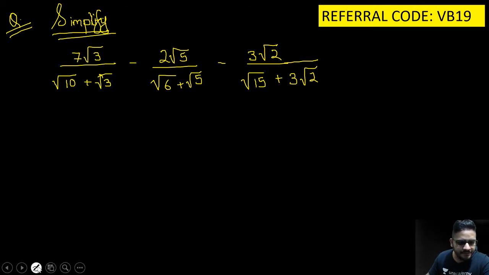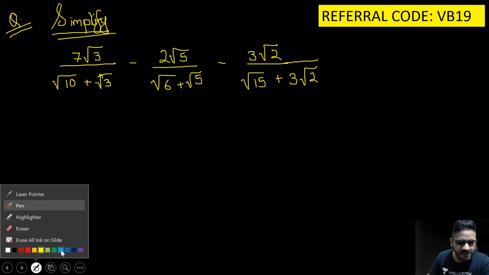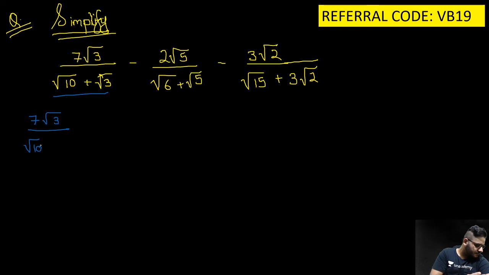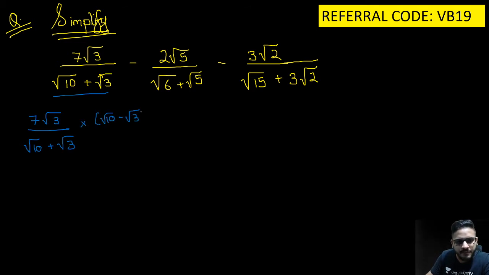What I'll do is, first तो I will take this term separately. So चलो इसको rationalize करते. 7 root 3 upon root 10 plus root 3 into root 10 minus root 3, root 10 minus root 3.